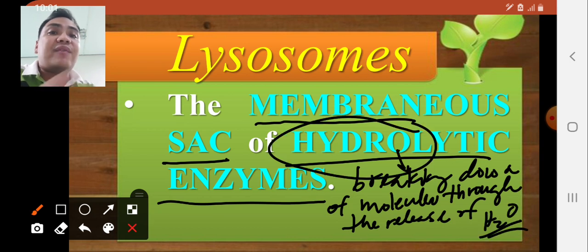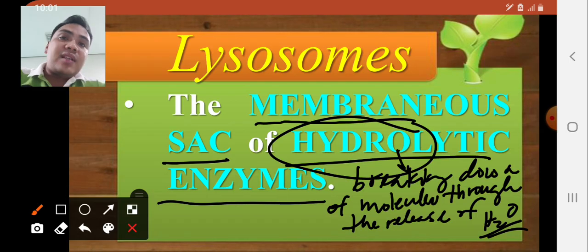Hence, we use the prefix hydro. The prefix hydro in biology and in chemistry means there's a presence of water. So every time that the lysosomes break down waste products, or large molecules like carbohydrates and proteins, there will be a release of water. That's why we use the term hydrolytic.